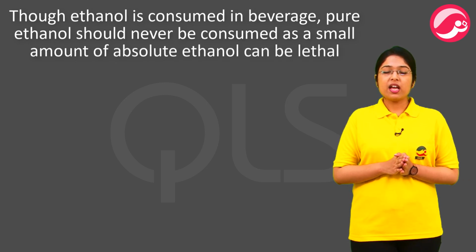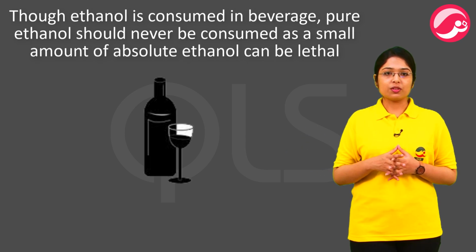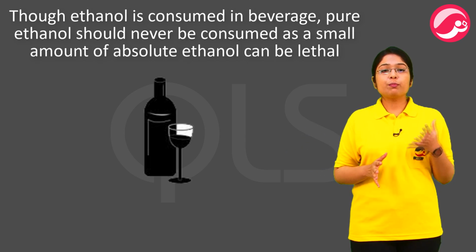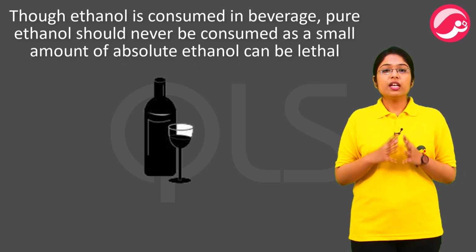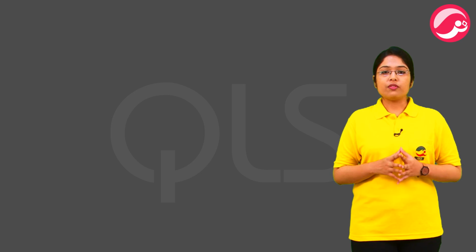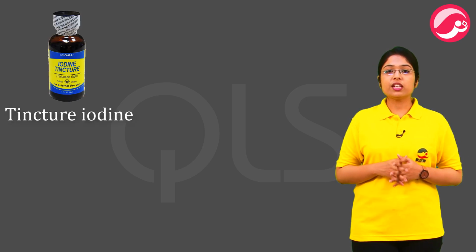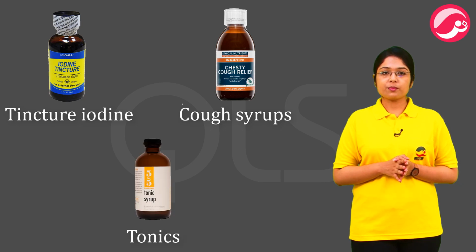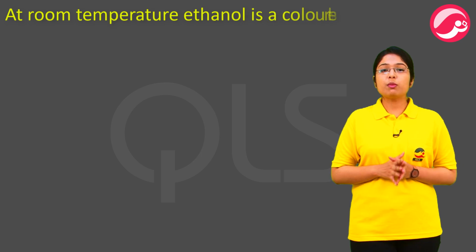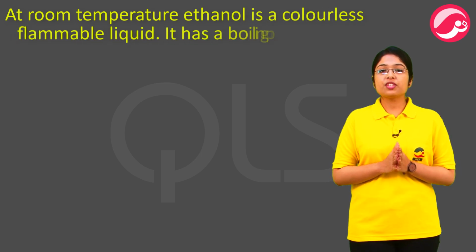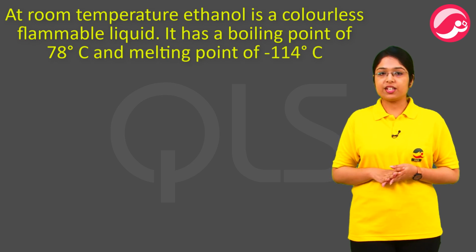Alcoholic beverages में सिर्फ ethanol नहीं होता, उसके साथ दूसरे ingredients भी mix होते हैं. So, alcoholic beverages में ethanol is just an ingredient. Ethanol is also a good solvent, and hence it is used in preparation of many medicines such as tincture of iodine, cough syrups and many other tonics. At room temperature, ethanol is a colorless flammable liquid. It has a boiling point of 78 degrees centigrade and melting point of minus 114 degrees centigrade.